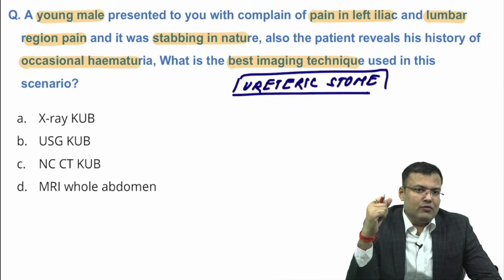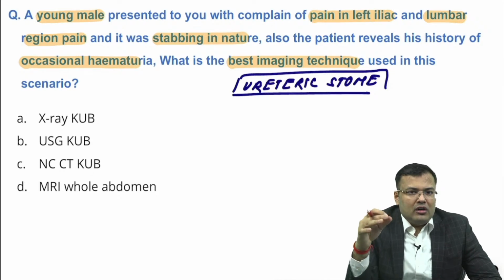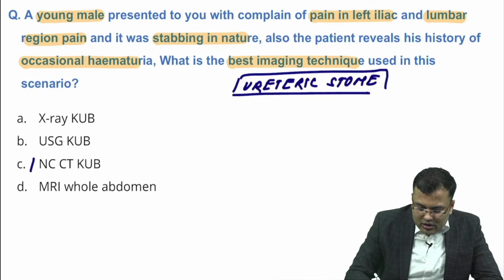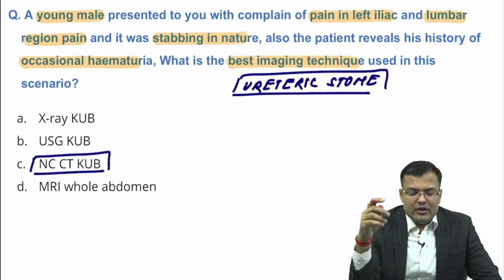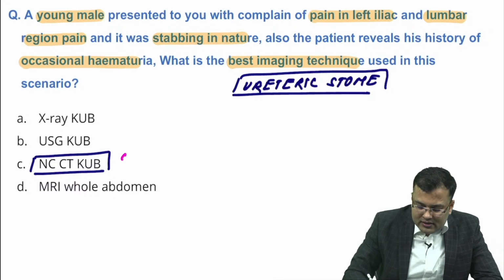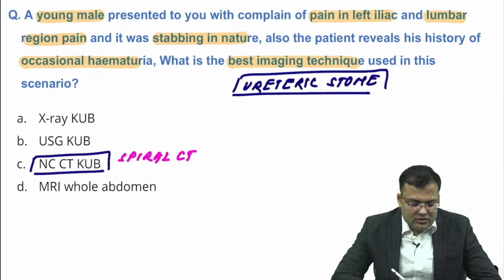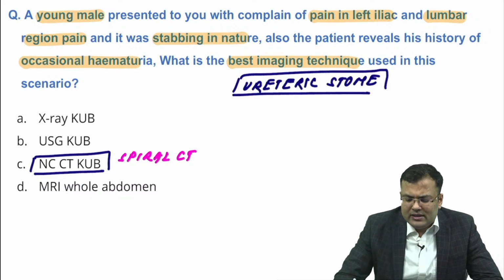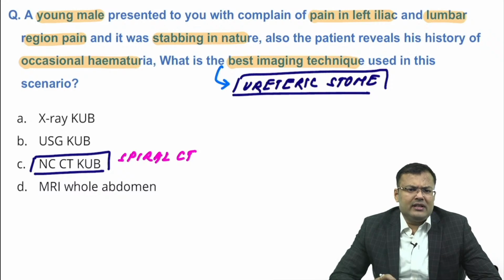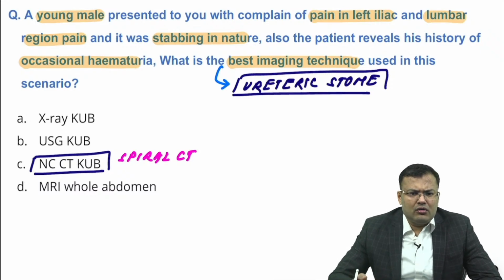What kind of CT do we go for? Non-contrast spiral CT, including which region? KUB, that is kidney, ureter, bladder. Okay, Shailesh wants to say that the question mentioned ureteric stone. Yes, if the question mentions that a ureteric stone is there, it's very easy. So, non-contrast spiral CT.